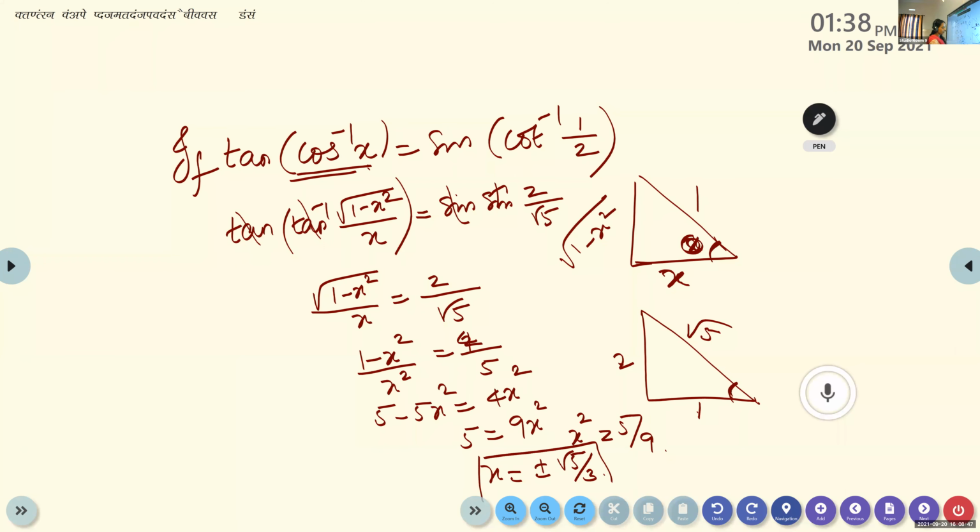But we take only the positive value because we consider the principal values. We consider the first quadrant. That is why we apply the direct formulas. Considering the principal values means we take only the positive value. Negative value will not be considered. In the principal quadrants, they are all positive. So it is root 5 by 3. X is root 5 by 3.